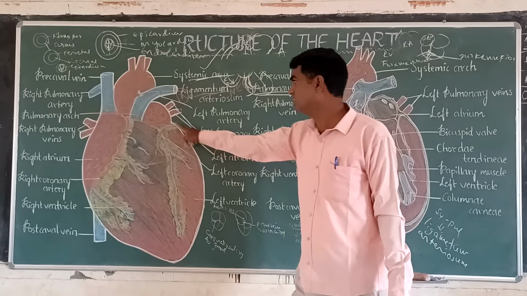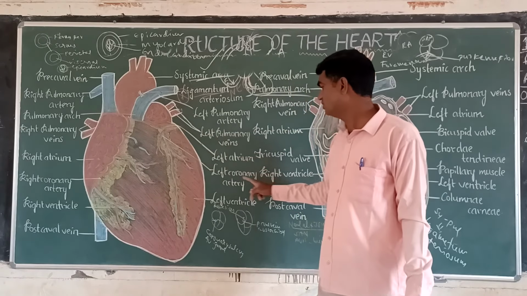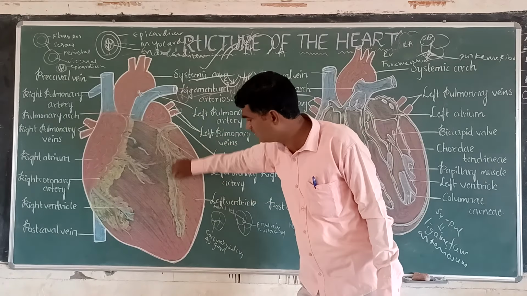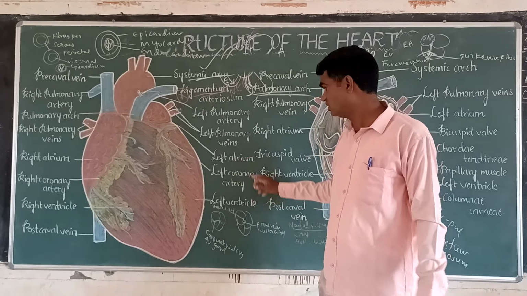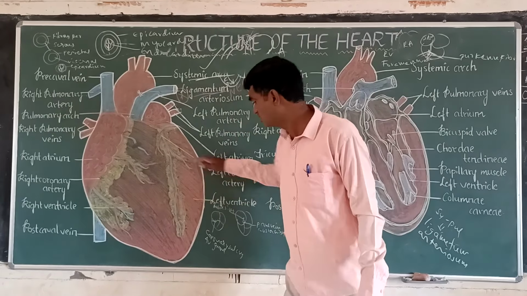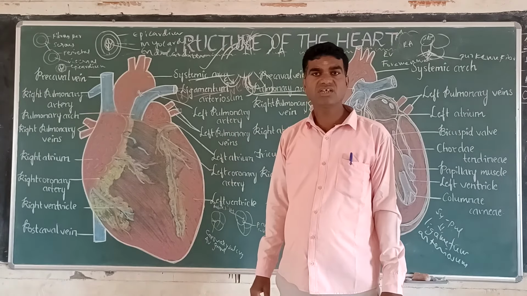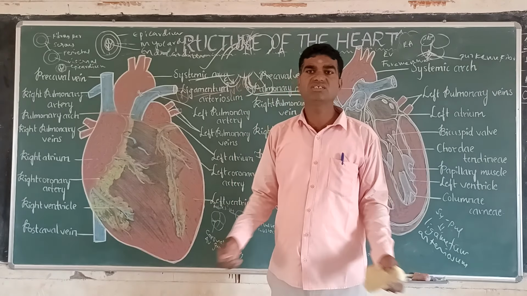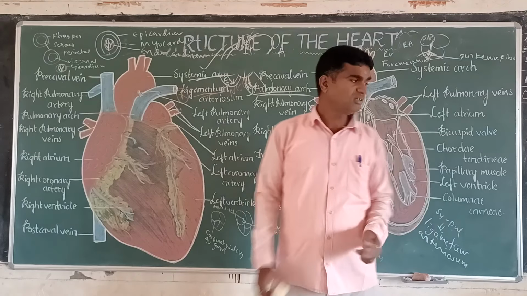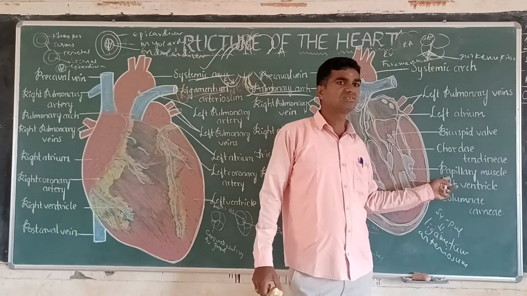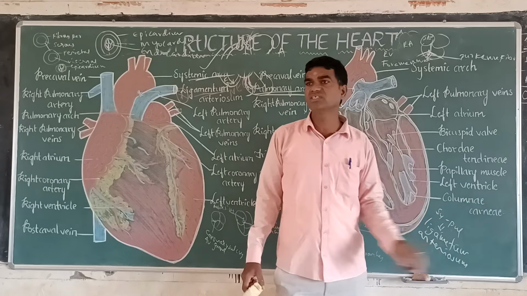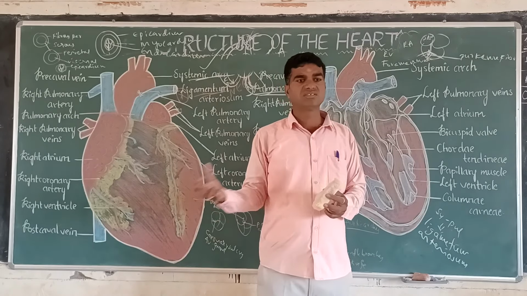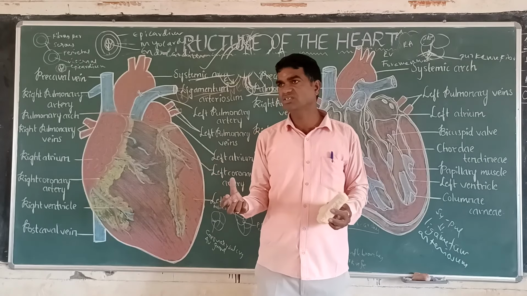And this is the left atrium, and the left coronary arteries. These are the left coronary arteries, running along these walls. This is the left ventricle. The ventricle contains ridge-like structures, called columnae carneae, papillary muscles, conical shaped structures, etc. Filled with blood, the ventricles circulate it through the systemic and pulmonary arches.